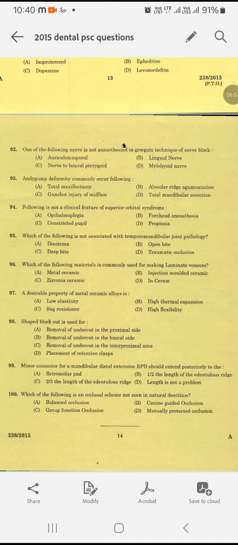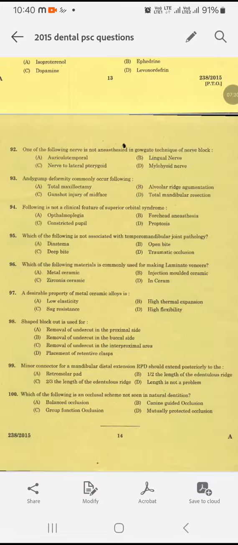98D. Question number 99. Minor connector for a mandibular distal extension RPD should extend posteriorly to the retromolar pad, half the length of the edentulous ridge, 2/3 the length of the edentulous ridge, or length is not a problem. So there is no tooth in the posterior area, so you have to do the distal extension. So in that case, the minor connector should extend around 2/3 the length of the edentulous ridge. 99C will be the answer.